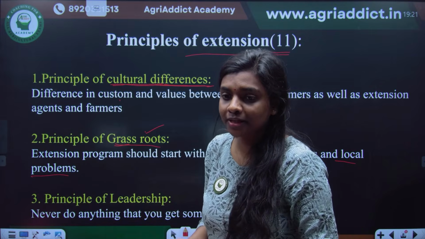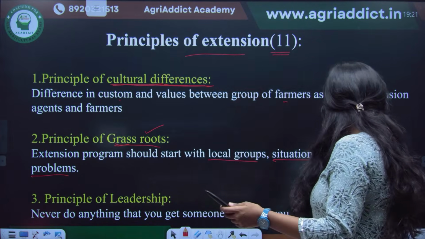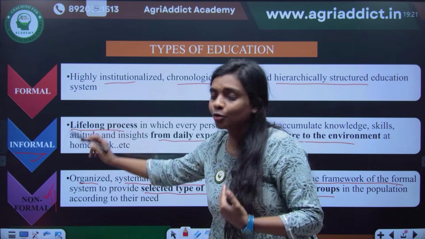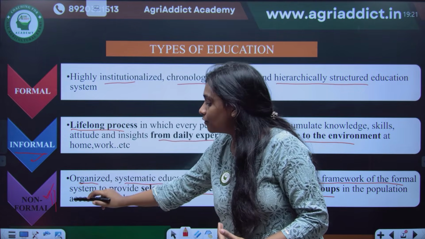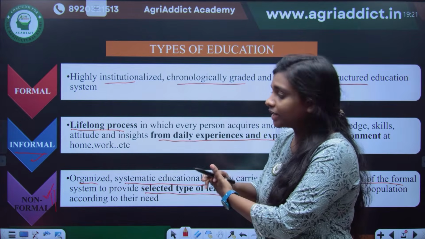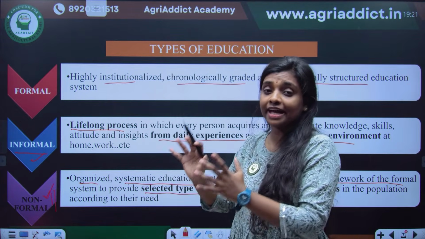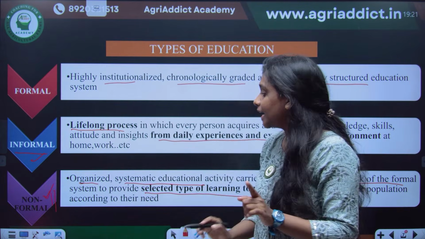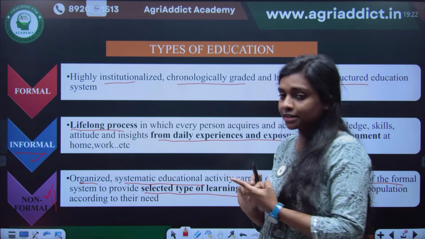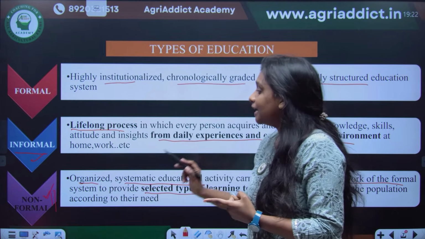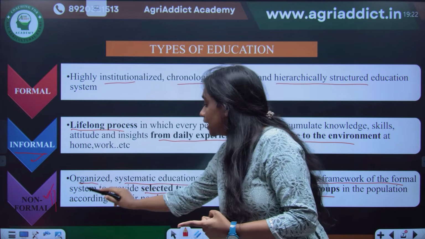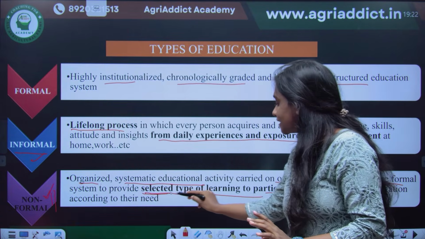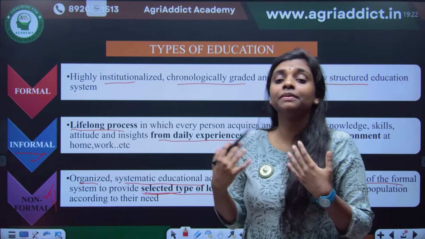can you again explain the non-formal type? Definitely. What I'm saying, we already told about the formal and informal type, and non-formal is something that comes in between. Okay, it's not very structured with strict rules and regulations like formal, but still it is a somewhat organized and systematic educational activity. The purpose of non-formal education is to provide a selected type of learning, completely need-based learning.